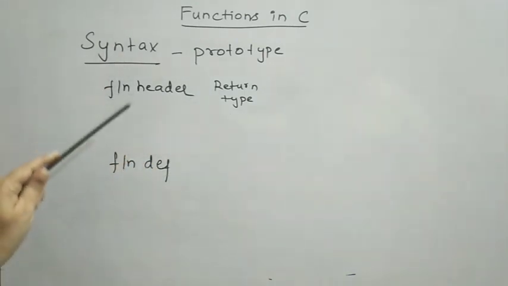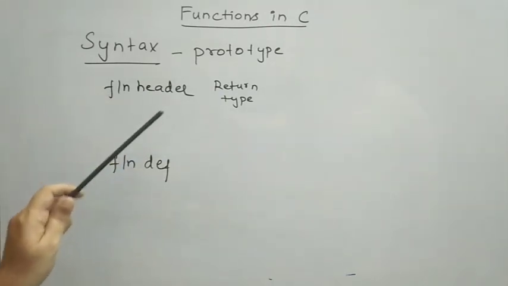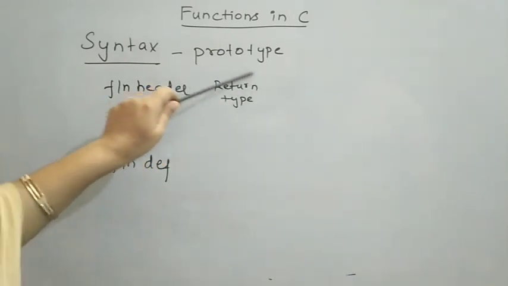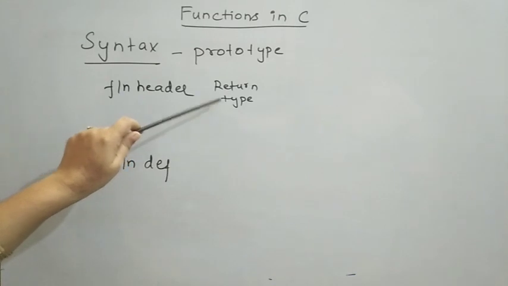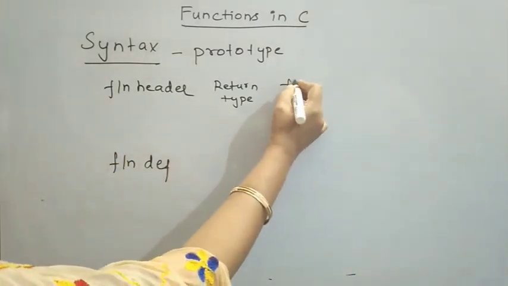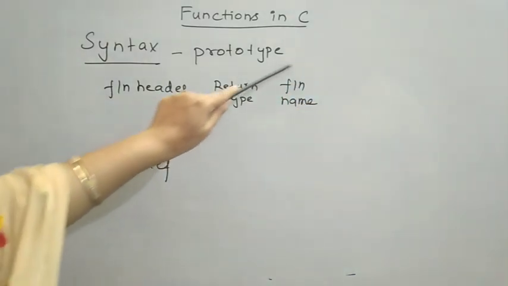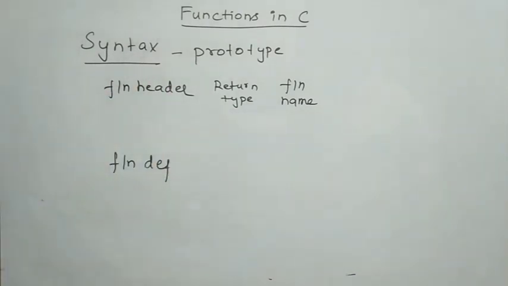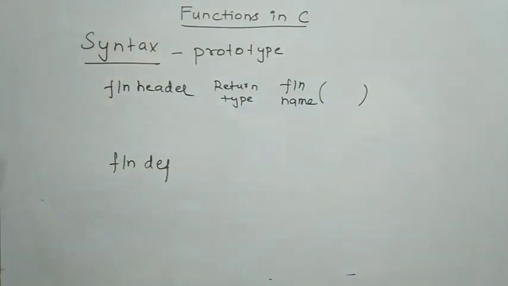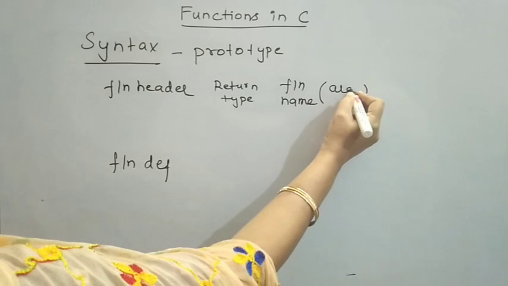As I said, your program can have any number of functions, but each function will return a single value. If a function returns a value, what is the data type of the value it is going to return? That is the first thing you need to define. Following this, we need to write the function name. Every function is given a name. Following the name of the function, it follows a pair of parentheses. Inside these parentheses, we may include arguments.